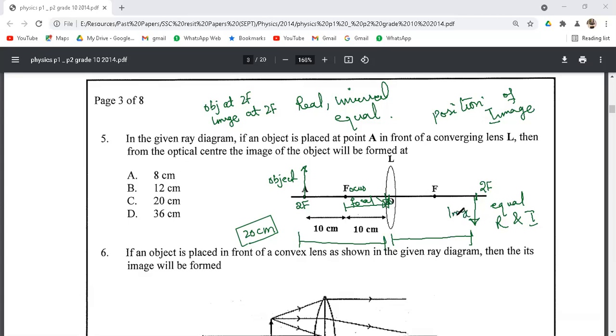So if the object is placed at 2f, that is 20 centimeter, the image will also be formed at 20 centimeter. So the correct option for this question number 5 is option C.